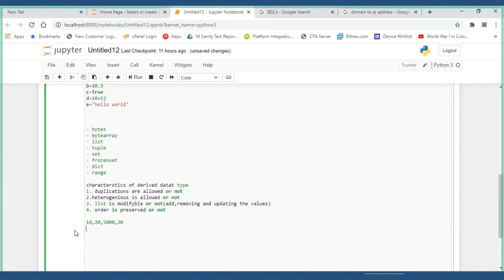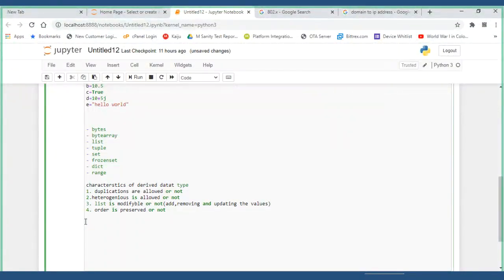They might come like 20, 500, 10, and duplications won't be there. For example, this is 50, then you will be getting it as 50 or something. Means the order you give and the order of values you get is totally different. This thing is followed or not. So these are the four important characteristics you have to remember.